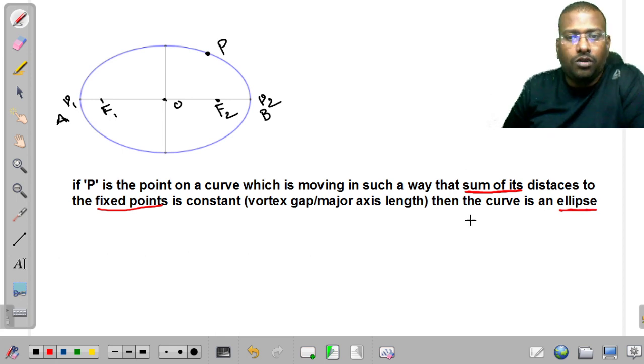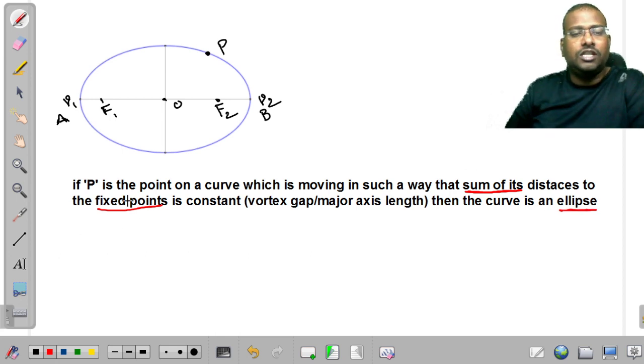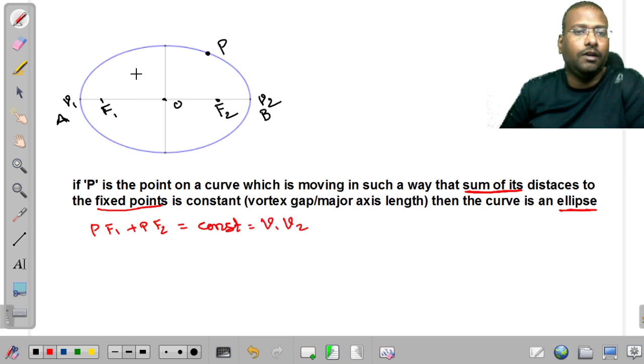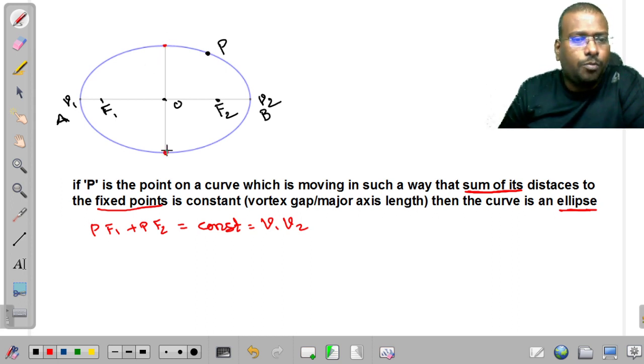If you use the words sum of its distances to the fixed points, then automatically it is an ellipse. Sir, how is it? PF1 plus PF2 is going to be a constant, and this constant is V1V2. Now we can know that the co-vertices are also points on the ellipse.